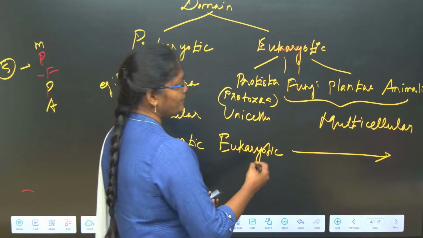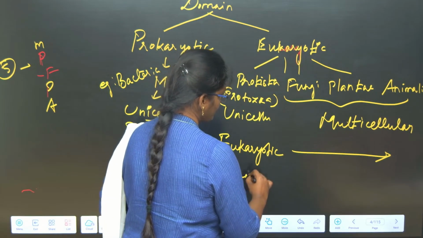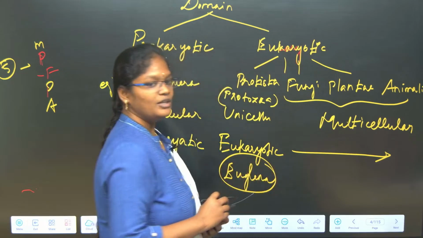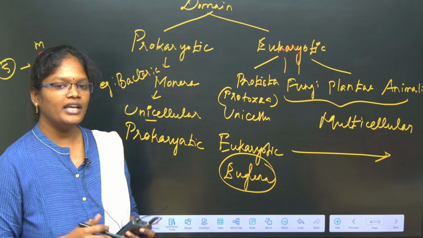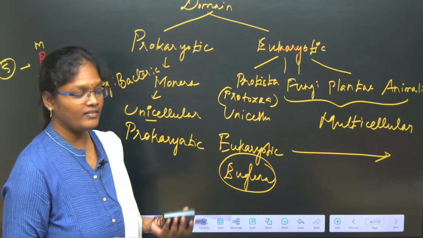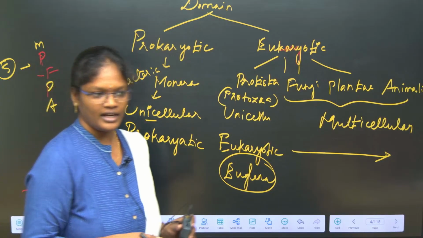It is also an autotrophic or heterotrophic nutrition. Say, for example, Euglena comes under the Protista category. This Euglena has a dual property. In daytime they can perform photosynthesis, so in daytime they behave as autotrophs. During the night time they can behave as heterotrophs.